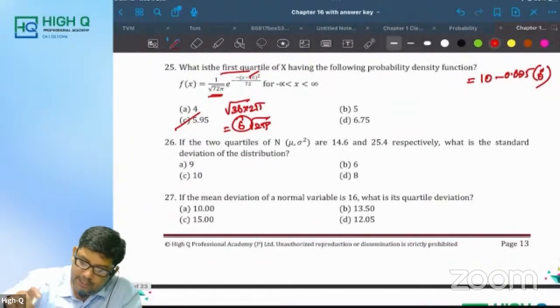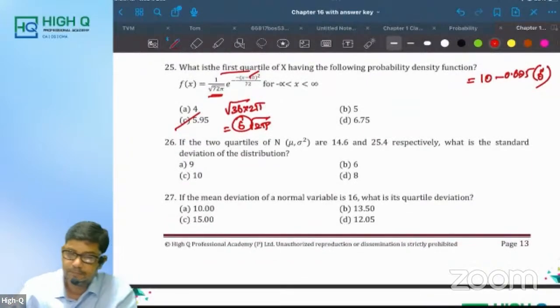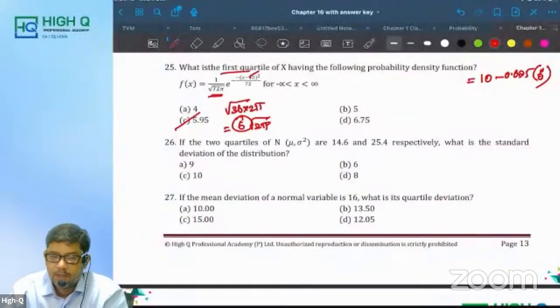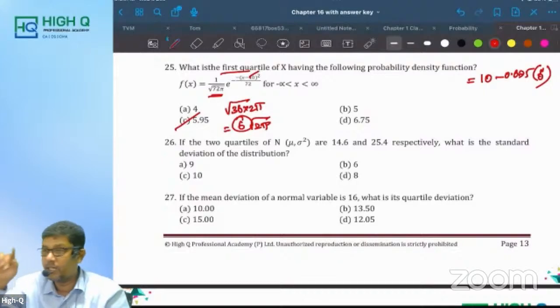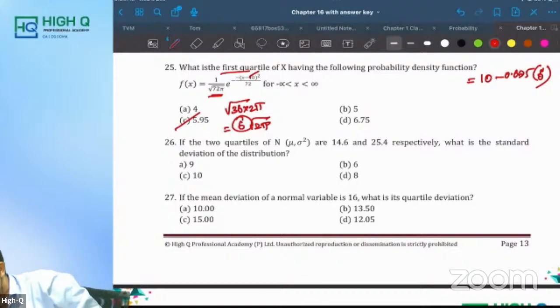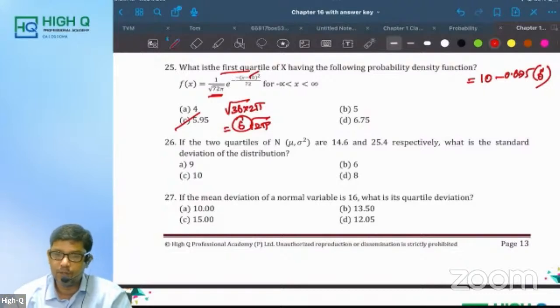I want 26 and 27 on your own, my dear. Please do it. 26 and 27: if the two quartiles of N(mu, sigma square) are given, Q1 and Q3 are given, what is the standard deviation? Sigma you need to find out. Can you please find this out?